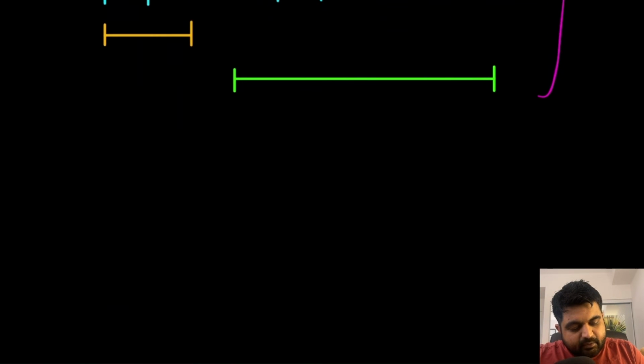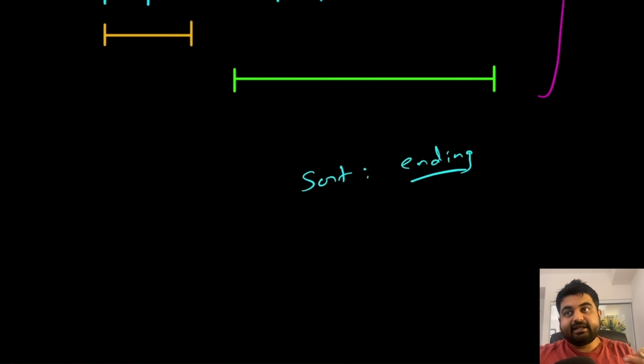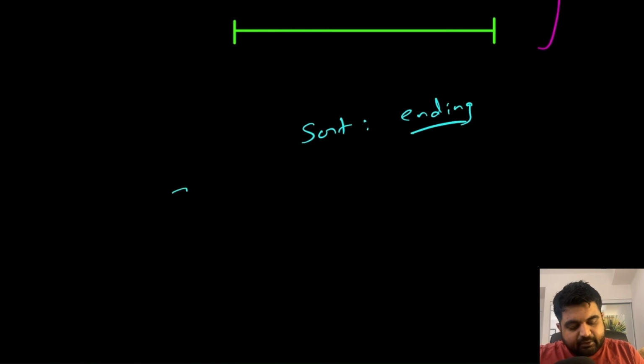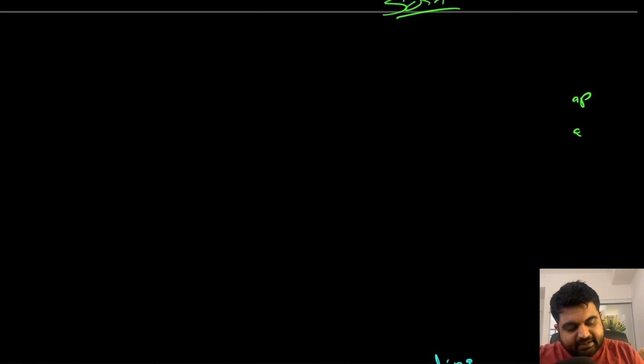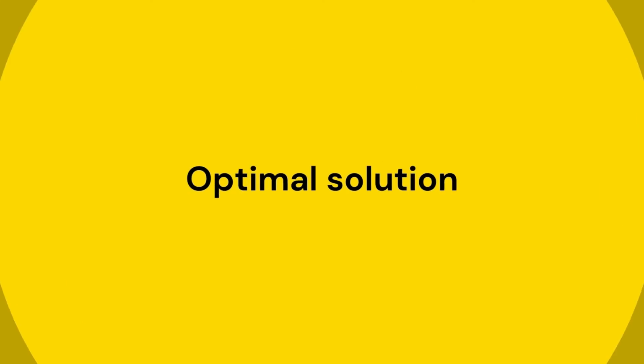So we will sort all of these by the ending period. Whichever has the earlier ending period would be sorted first, and whichever has the ending period later would be sorted later. If we try to do that with this given input, we would find results that look like this.